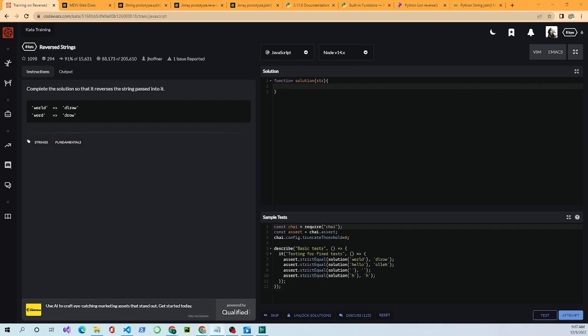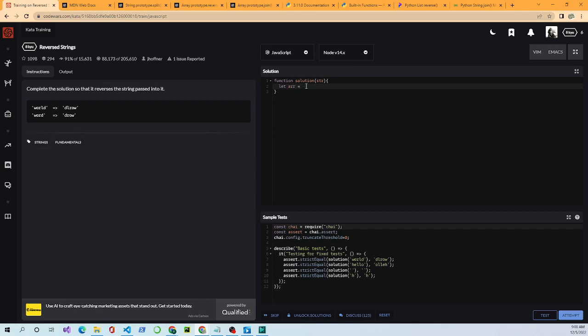For our solution today, we're going to use some of the built-in methods that JavaScript has, and there's a bunch of them. So first, this is going to be a little bit longer than most people will solve it, but I'm trying to show some basics. So first, I'm going to define a variable called arr, short for array.